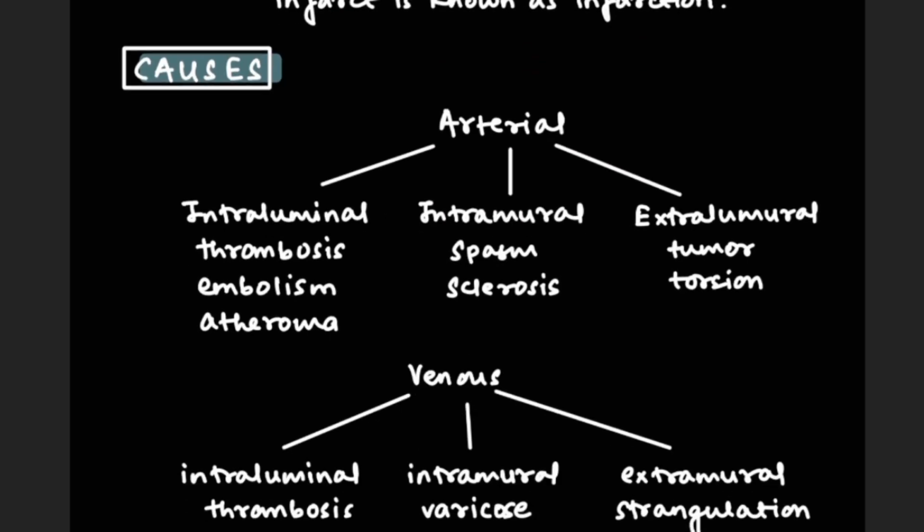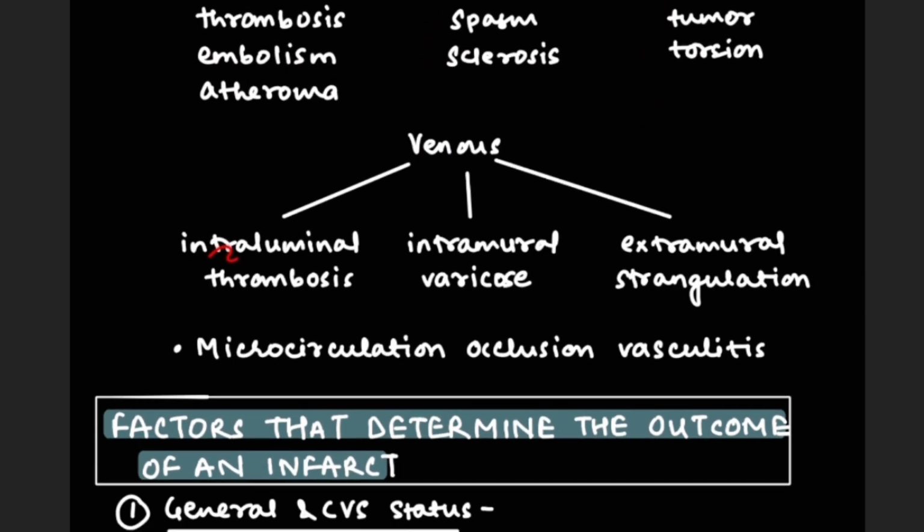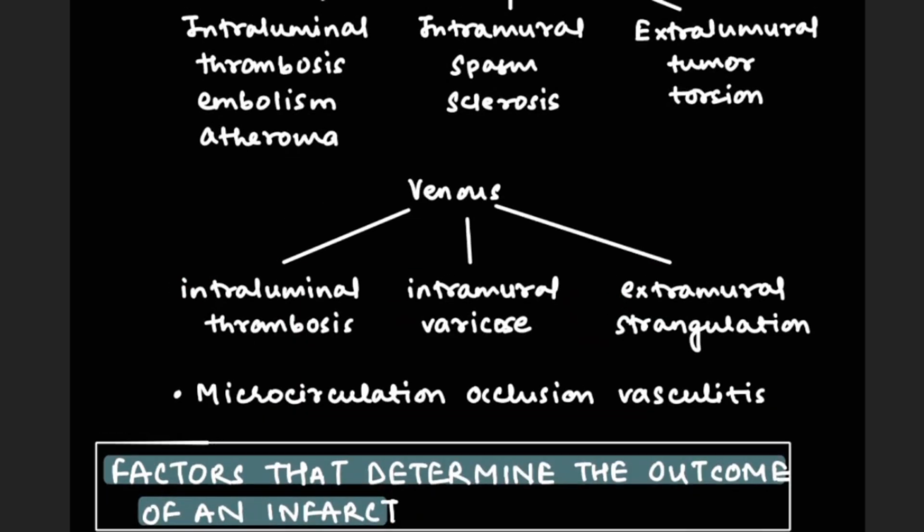Now here are some causes. The arterial causes are intraluminal, intramural and extramural. In intraluminal there can be thrombosis, embolism and atheroma. In intramural there can be spasm or sclerosis. In extramural there will be tumor or torsion. And the venous causes are also intraluminal, intramural and extramural. Again in intraluminal there will be thrombosis, then intramural varicose veins, and extramural there will be strangulation. So these are some causes of infarction.